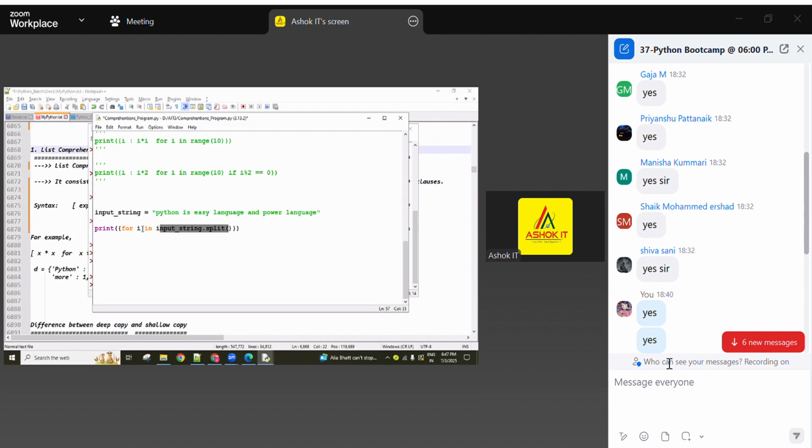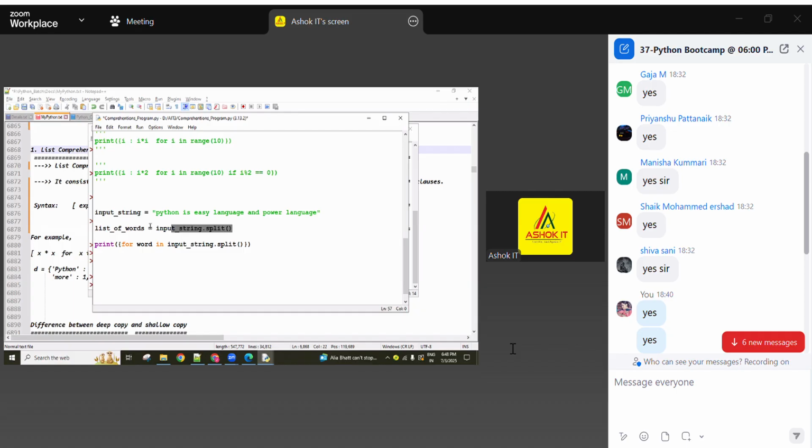So now using the for loop each word is getting into this i. If you want a word, you can write for word in list of words, guys. If you don't want to write it separately, you can write this one. So simply here, list of words equal to this one.